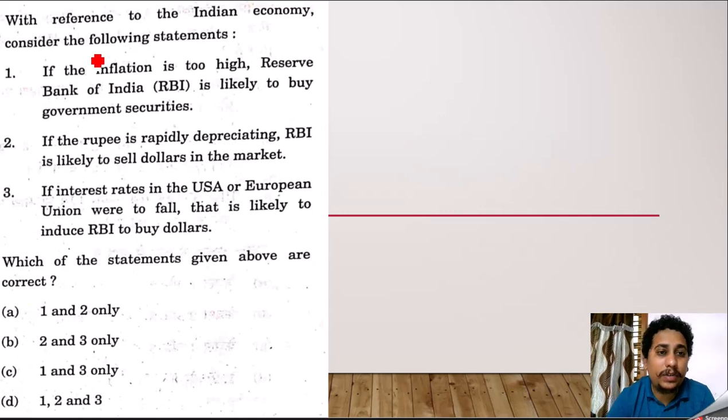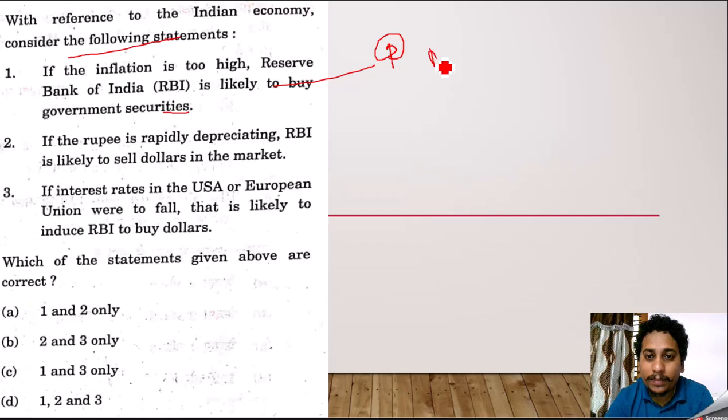With reference to the Indian economy, consider the following. If the inflation is too high, RBI is likely to buy government securities. So kindly understand this thing. When RBI is trying to buy government securities, what happens? When the inflation is high, RBI should control the money supply. Yes or no?